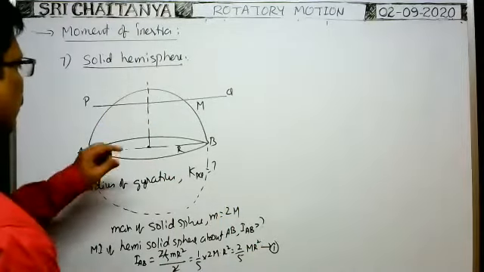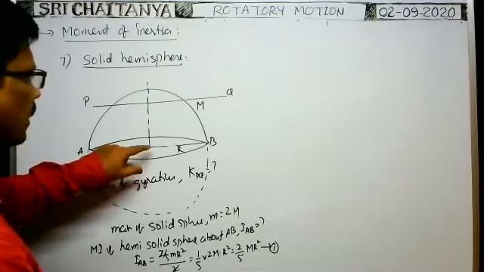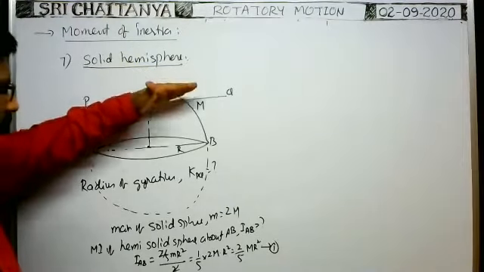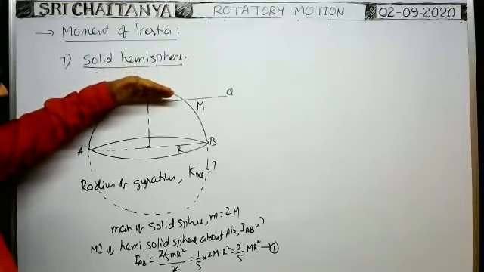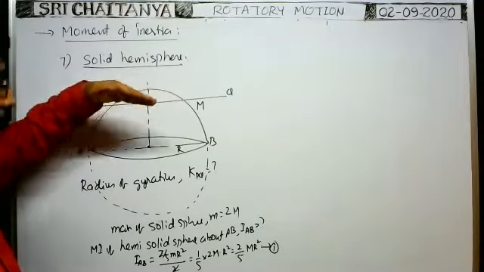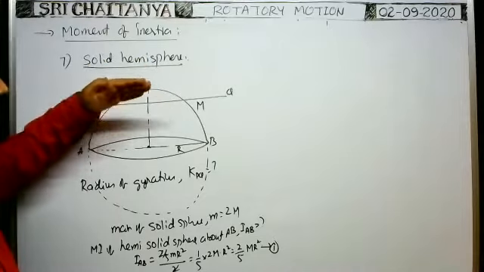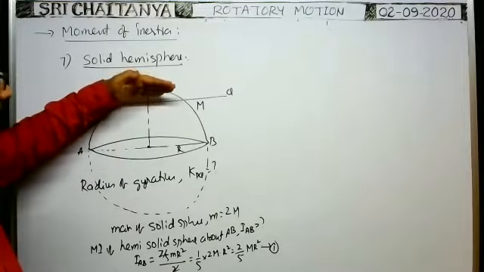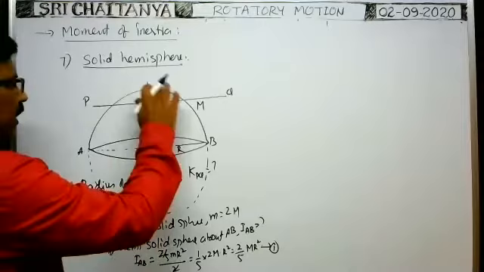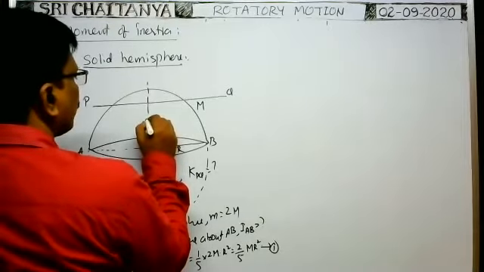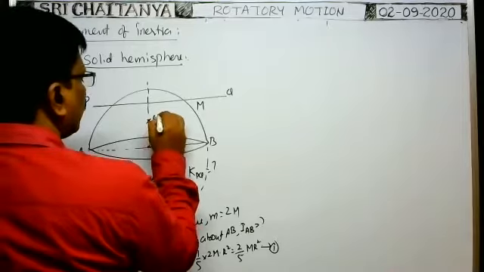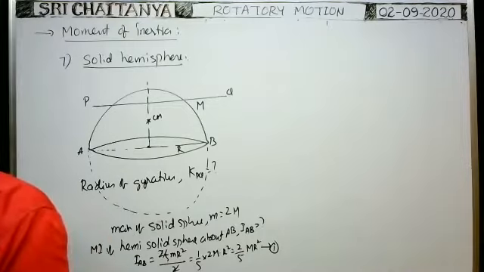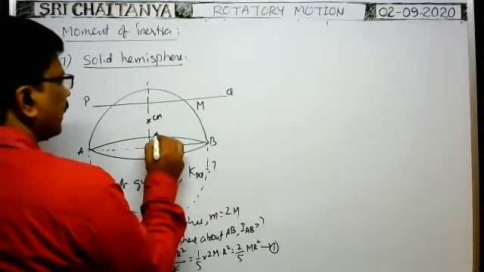Now, is this axis passing through the center of mass or center of gravity of the hemisolid sphere? To find the moment of inertia of the hemisolid sphere about this axis PQ, if you know the moment of inertia about an axis passing through the center of mass, then we can find the moment of inertia about this axis. But in case of a hemisolid sphere, the center of mass lies somewhere here. At what distance does the center of mass lie from the center?